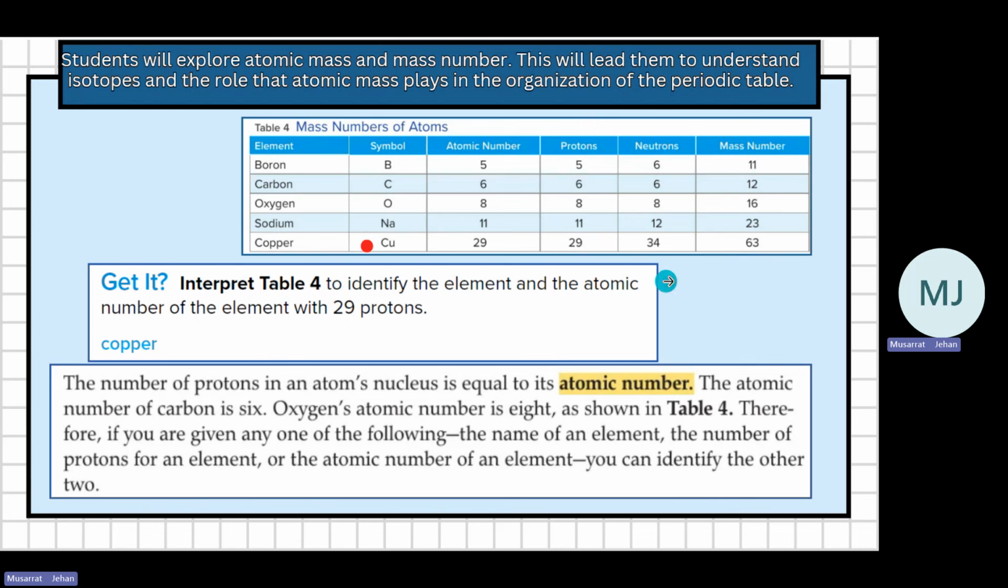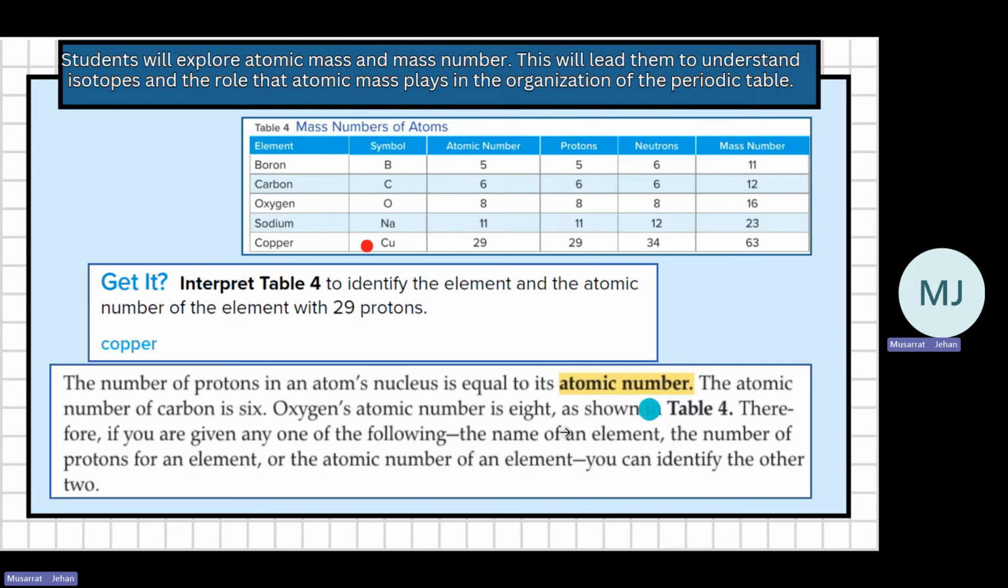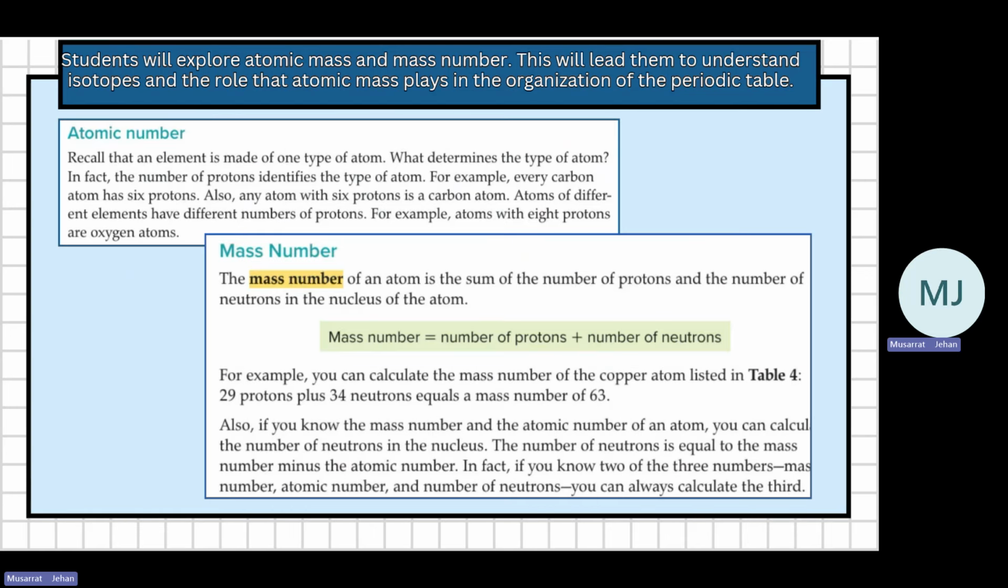Say, identify the element and the atomic number of the element with 29 protons. Now, which one has 29? This one. If it has 29 protons, its atomic number would also be 29, and it will be copper. The number of protons in an atom's nucleus is equal to its atomic number. The atomic number of carbon is 6. The atomic number of oxygen is 8. Therefore, if you are given any one of the following, either the name of the element, the number of protons, or the atomic number, you can identify which particular element we are talking about.